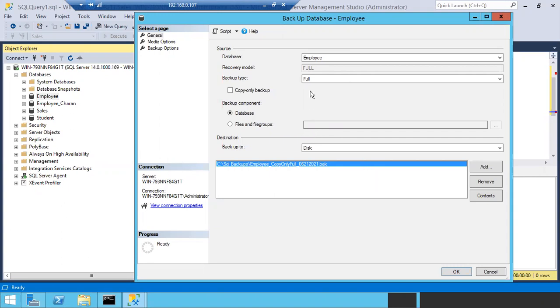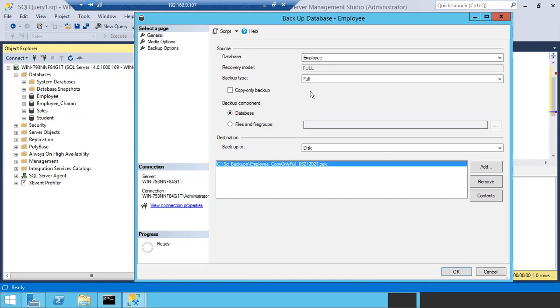So full backup means it's a file. You are creating a backup of a database, which means a file will be created. When a file is being created, you have to give the location in which the file is going to be created. For example, when you are creating a document, while saving you specify the particular path in which it has to be saved. In the same way, whenever a file is created, you have to give the path to which location the file is going to be created.